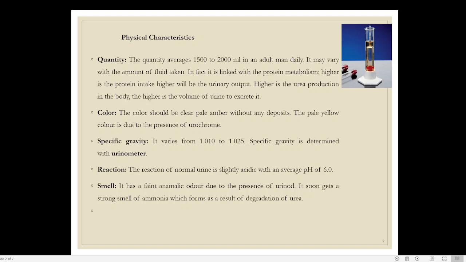If you keep it for some time, it will be converted into what is called ammonia. So it soon gets a smell of strong ammonia, which forms as a result of degradation of urine. The urine contains urea, and the urea, on exposure to air, will be converted into ammonia.